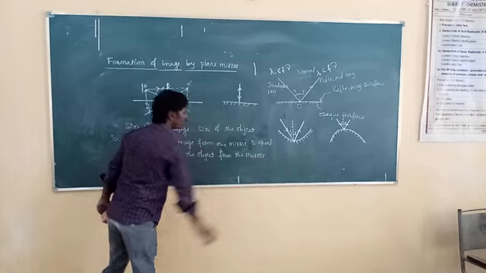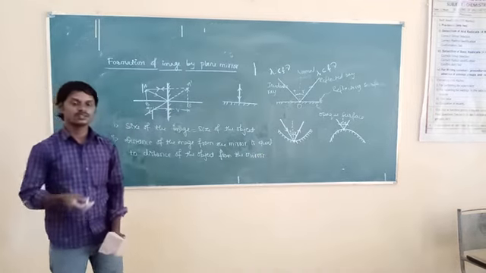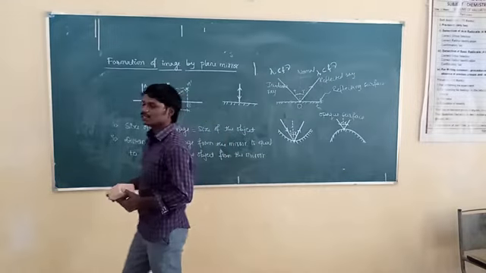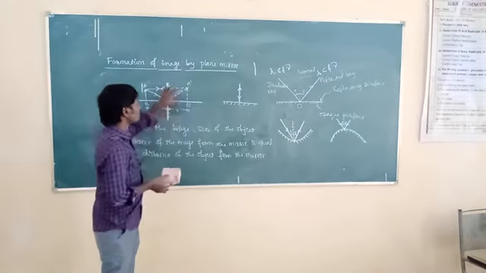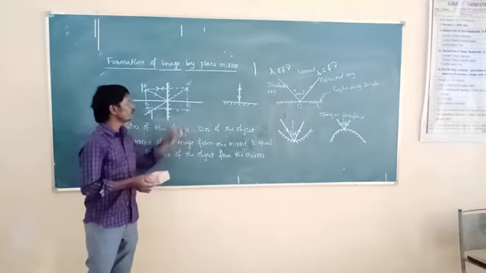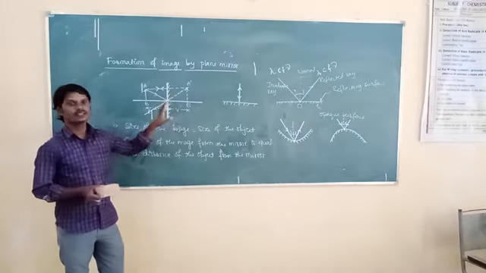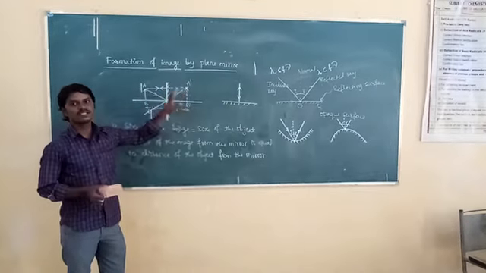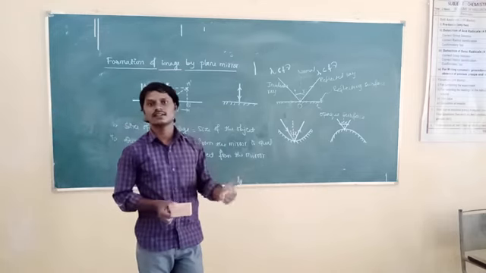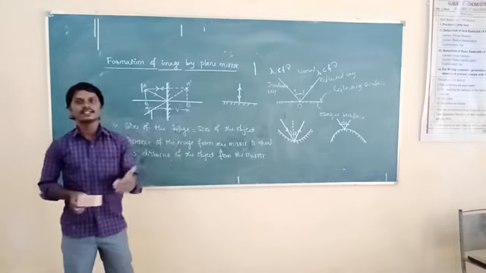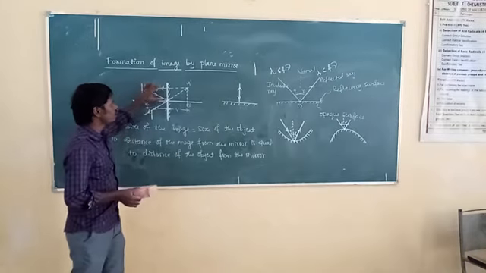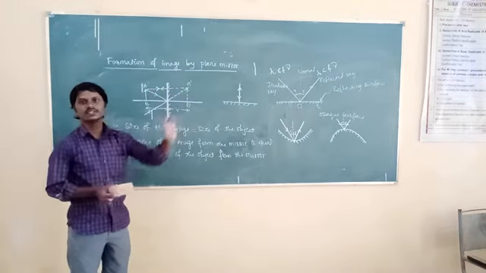And what is the nature of the image? The nature of the image is virtual, erect and laterally inverted. What do you mean by virtual? Virtual means that this image cannot be obtained on the screen. The image which cannot be obtained on the screen is called a virtual image. And it is erect. Why is it called erect? Because the object is upright and its image is also upright, so it is said to be erect.